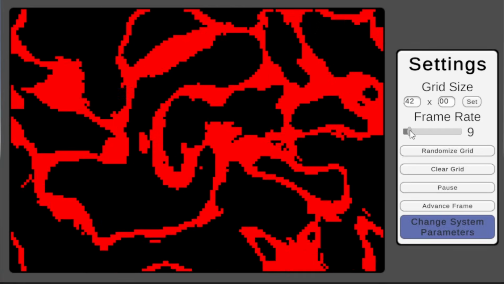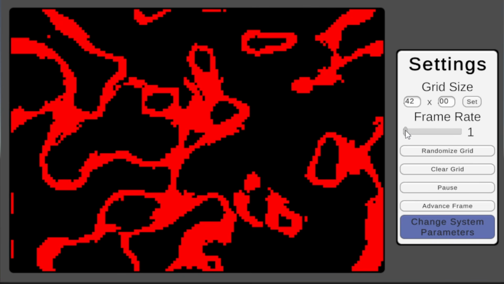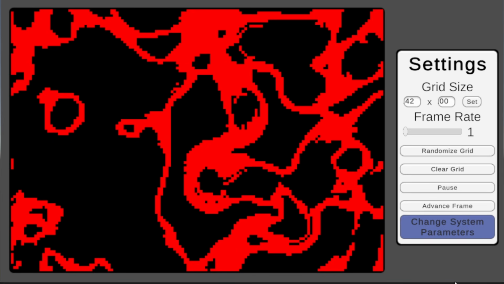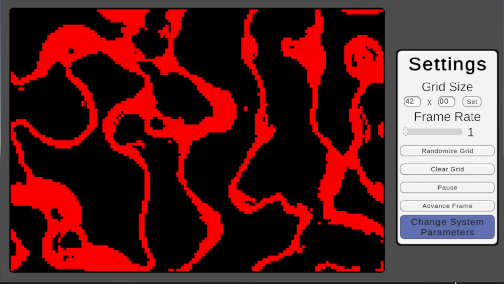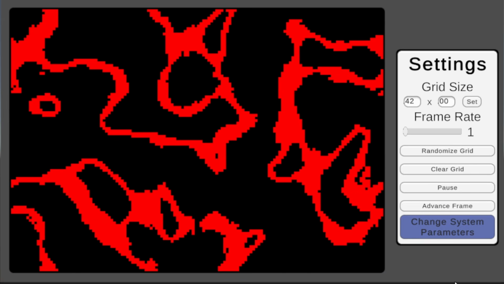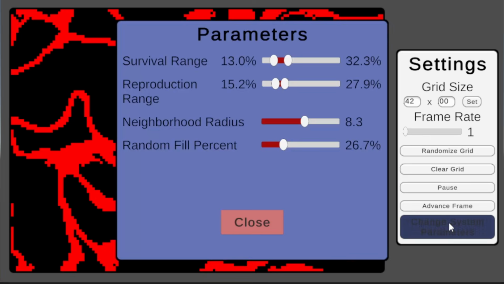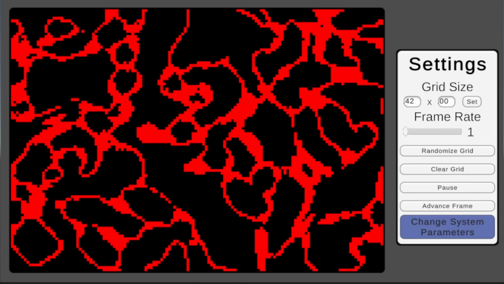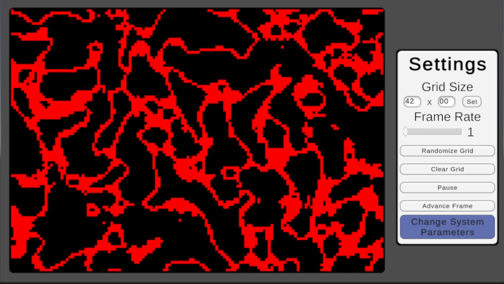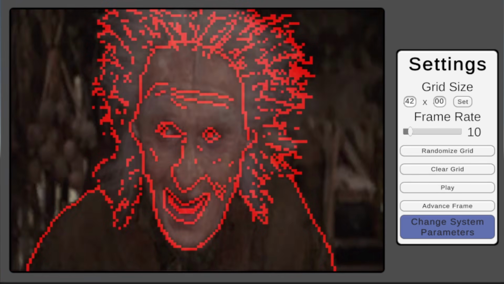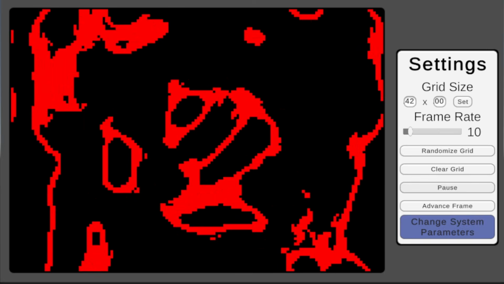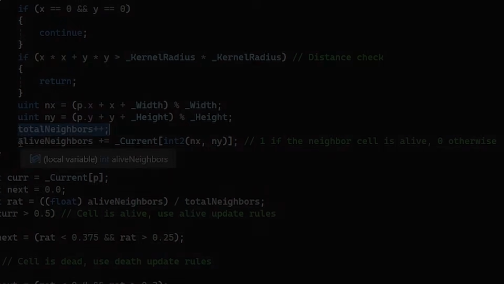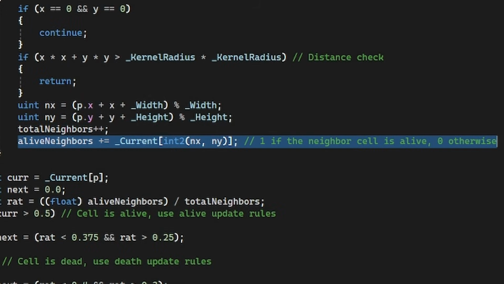So let's improve on it again. The main thing that's holding us back right now is how our tiles change so rapidly every single frame. And that's bound to happen with only 2 board states, since any change will be a full shift from alive to dead. So to smooth our system out further, we'll let cells exist somewhere in between life and death. Our system must learn to be mostly dead. We've already laid the foundation for this change. Under the hood, our code thinks of alive as a value of 1 and dead as a value of 0.